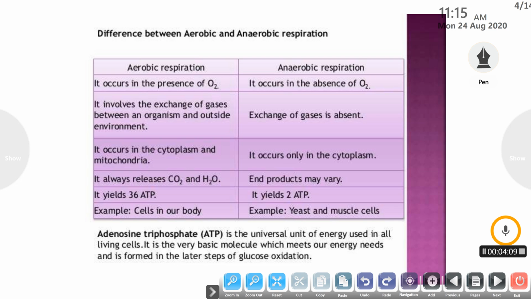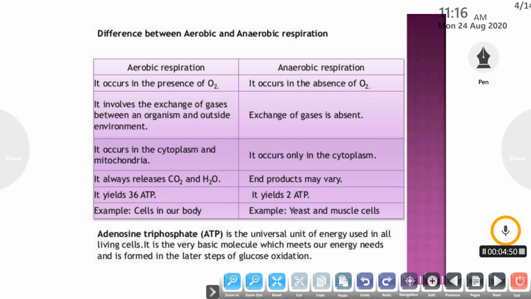So let us understand the basic difference between aerobic respiration and anaerobic respiration. Aerobic respiration occurs in the presence of oxygen, while anaerobic respiration occurs in the absence of oxygen. Aerobic respiration involves the exchange of gases between an organism and its surroundings, while in anaerobic respiration the exchange of gases is absent. Aerobic respiration occurs in the cytoplasm and the mitochondria, because the mitochondria is the powerhouse of the cell, while anaerobic respiration occurs only in the cytoplasm.